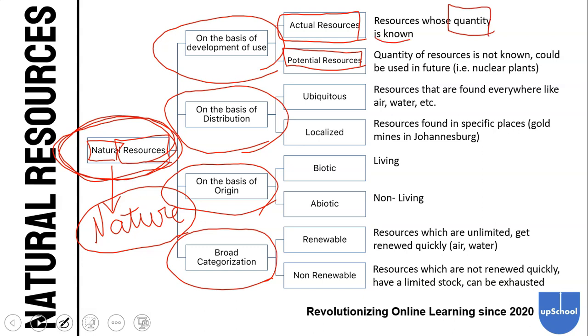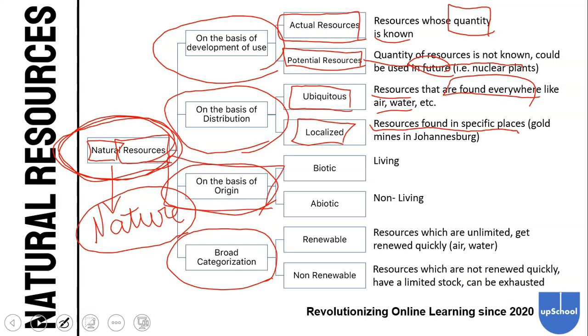We'll look into the examples of each of these different resources later. On the basis of distribution, it can be classified into ubiquitous resources and localized resources. Potential resources is when the quantity of resources is not known and it can be used in the future. Ubiquitous resources are resources that are found everywhere, like air, water, etc. Localized resources are resources that are found in specific places.